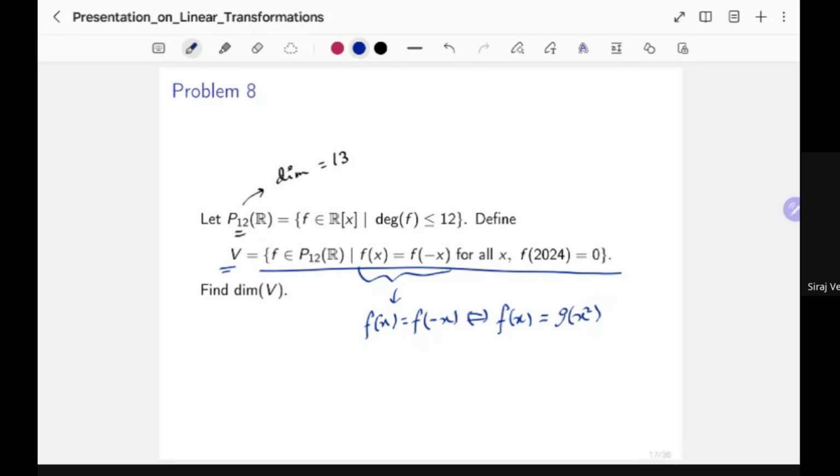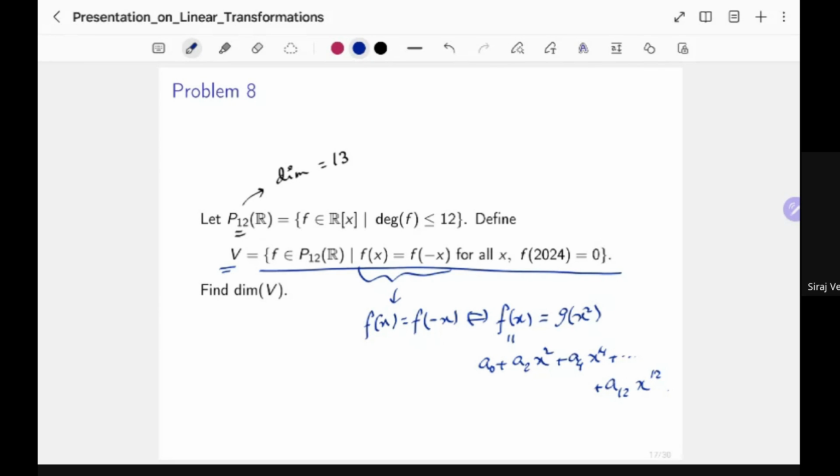Okay, so to be more precise, f(x) looks like a0 plus a2x squared. Let's keep track of the indices that way: a2x squared, a4x to the 4, and so on up to a12x to the 12. When I say so on, I mean a6x to the 6, a8x to the 8, and so on. That way, we only consider the even powers.